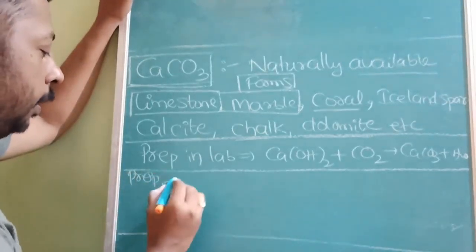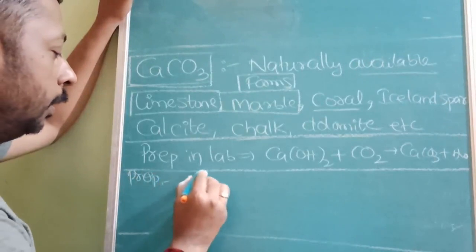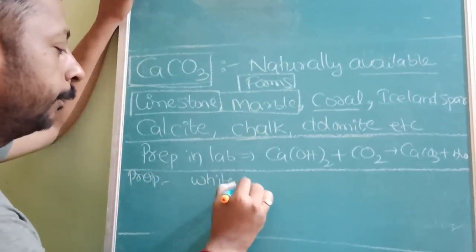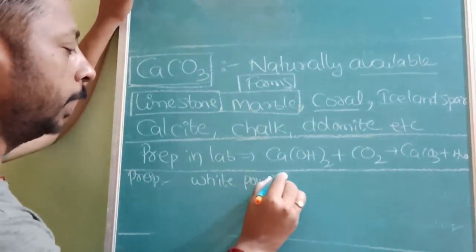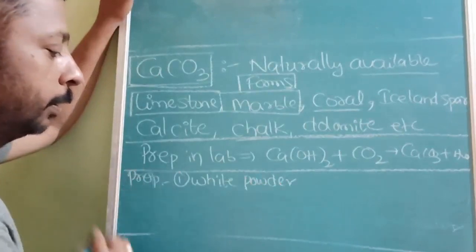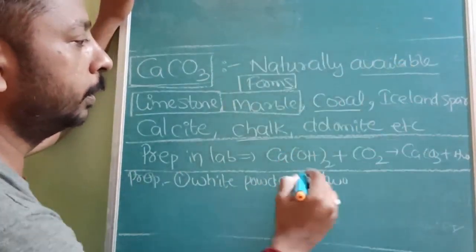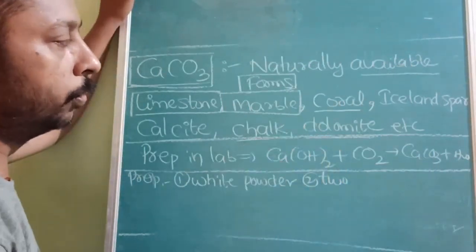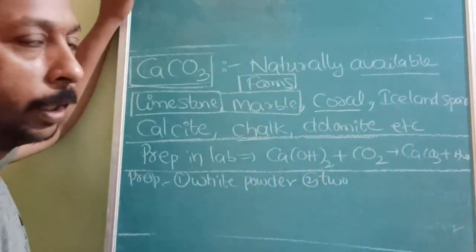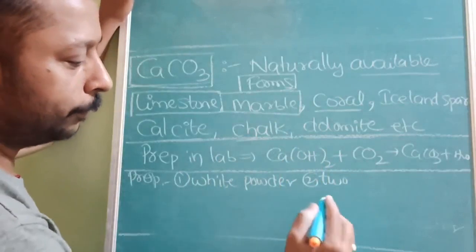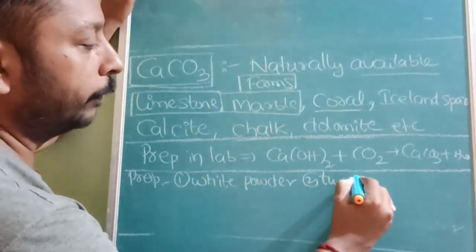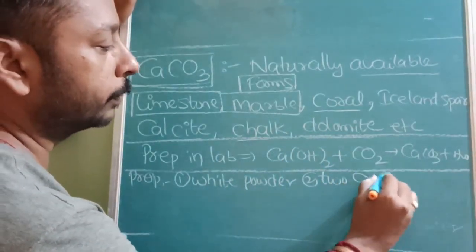First of all, everybody must have seen that it is a white powder. Second, it exists in the most important formula, which I already told you. If you don't remember, write it five times. Then, it is available in two crystal forms.